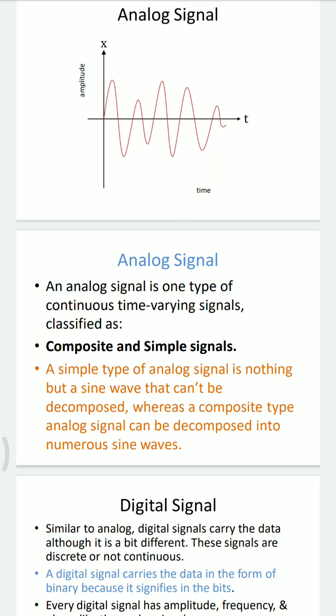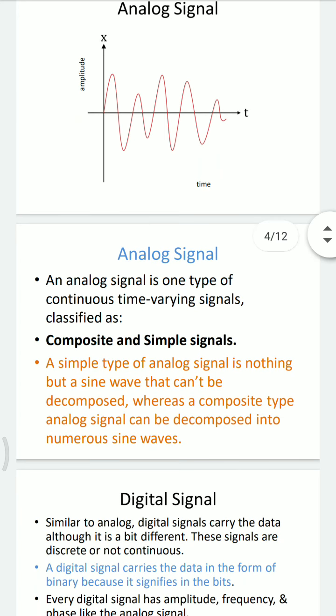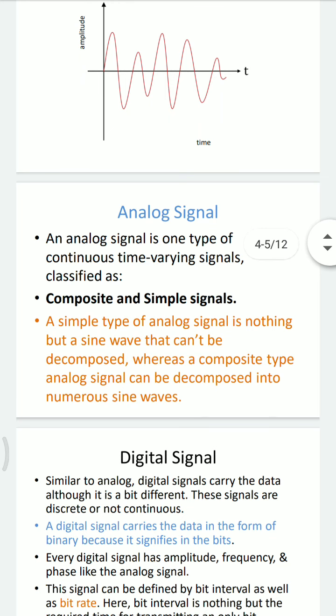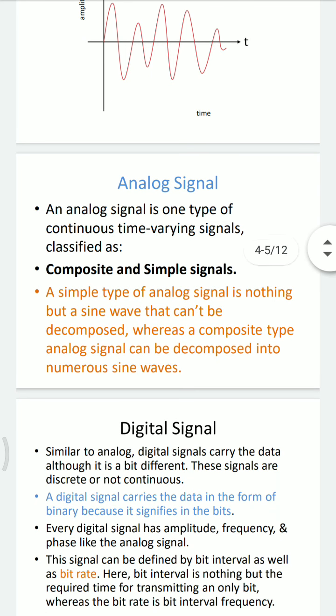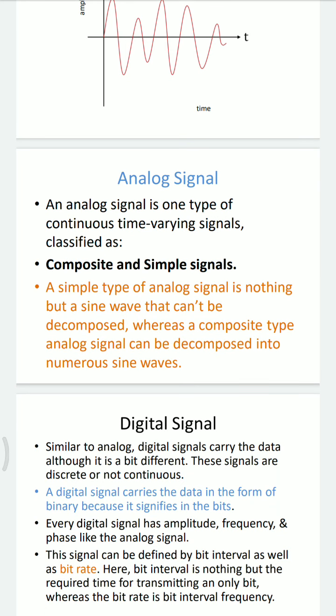This means the simple signals can't be decomposed into further signals, whereas a composite type analog signal can be decomposed into numerous sine waves. So an analog signal uses some property of the medium to convey signal information.